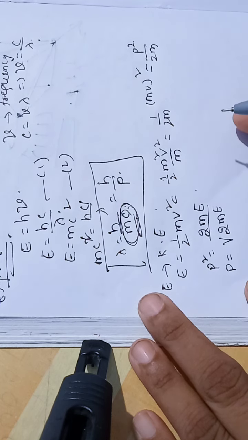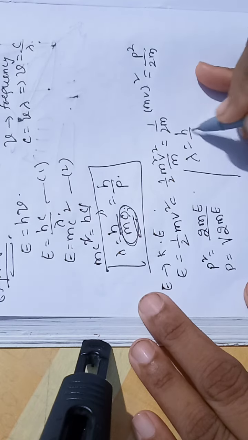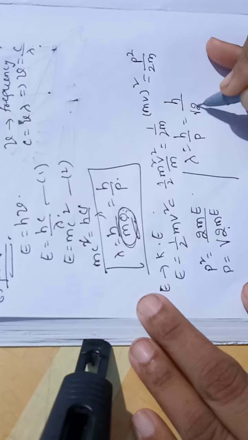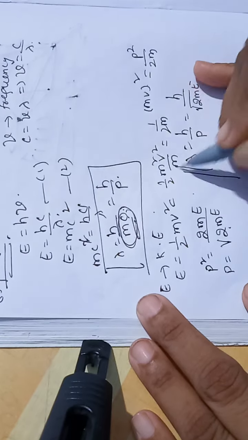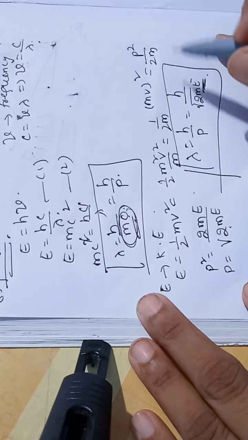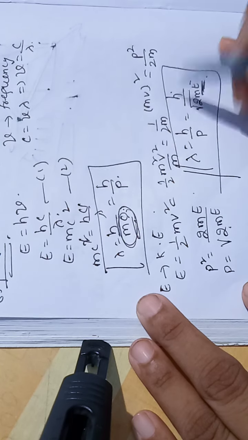Now next, what is lambda? h by p. So instead of p we can write under root 2mE. This is another form of de Broglie wavelength in terms of kinetic energy, with m as mass and h as Planck's constant. Now next, let us go for another form.